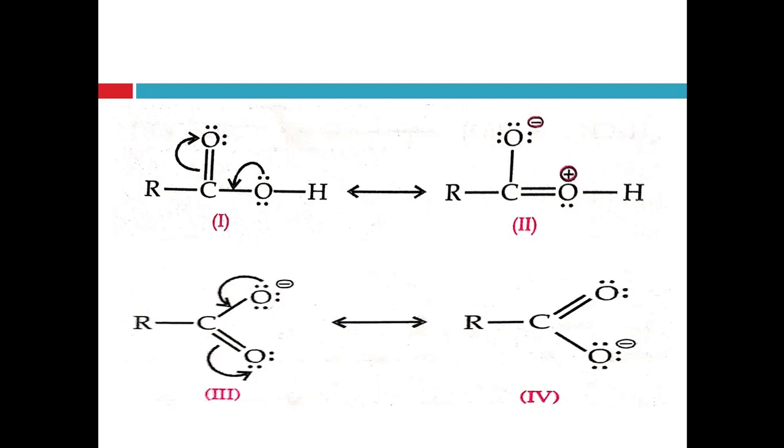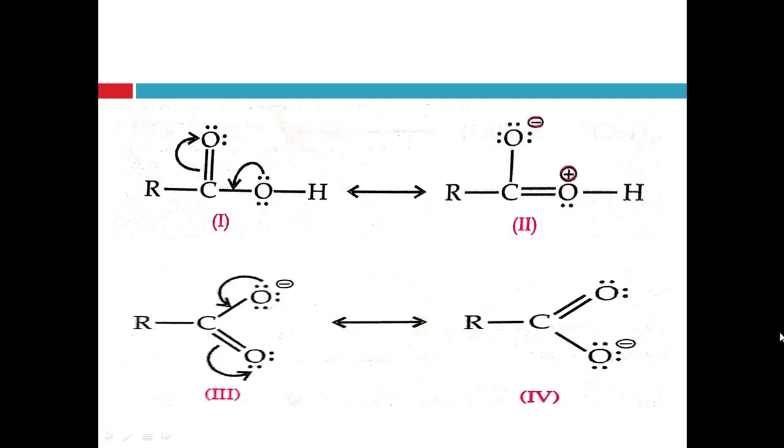See here, the free electrons on this oxygen atom make the double bond, the pi bond, between carbon and this oxygen, and the pi bond between this carbon and oxygen is broken, and the electrons of the bond move onto the oxygen atom and it becomes negatively charged, and this negatively charged oxygen becomes double bonded with carbon, right? This one.